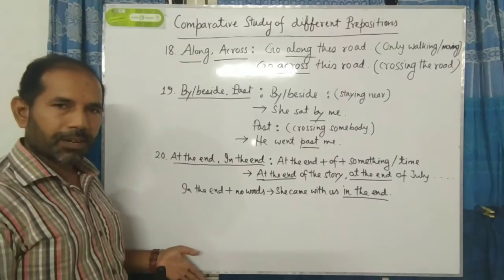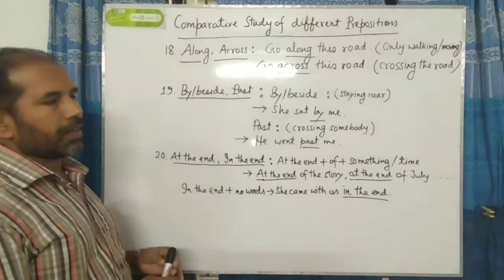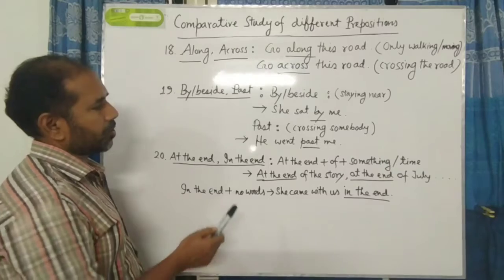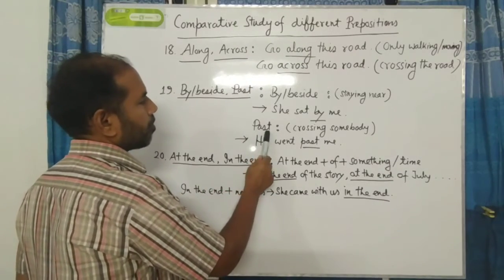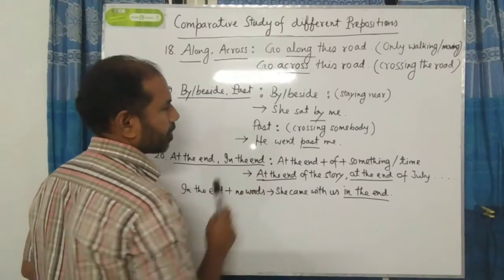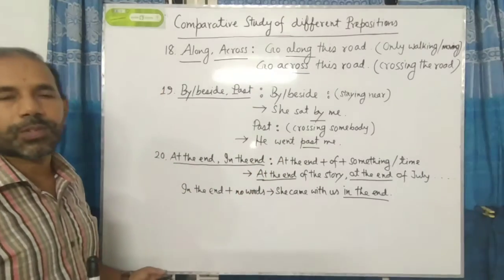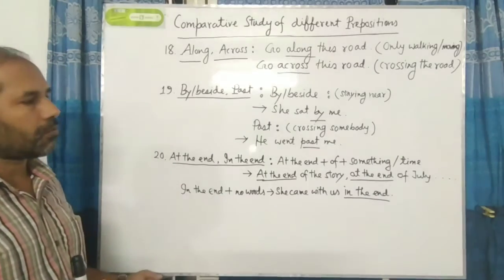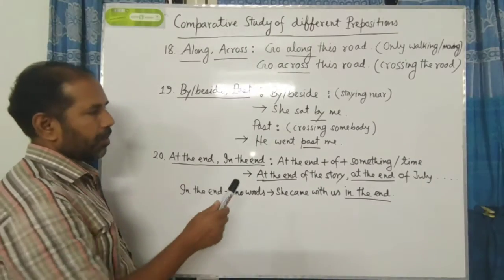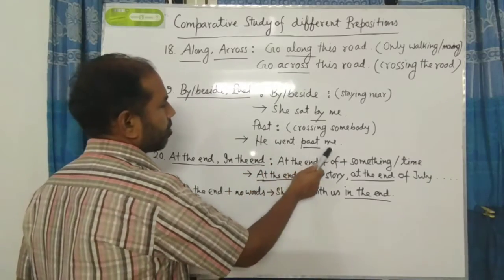And at the time of using past, we have to know that at the time of crossing or passing somebody, we have to use the word past. The example is, he went past me.